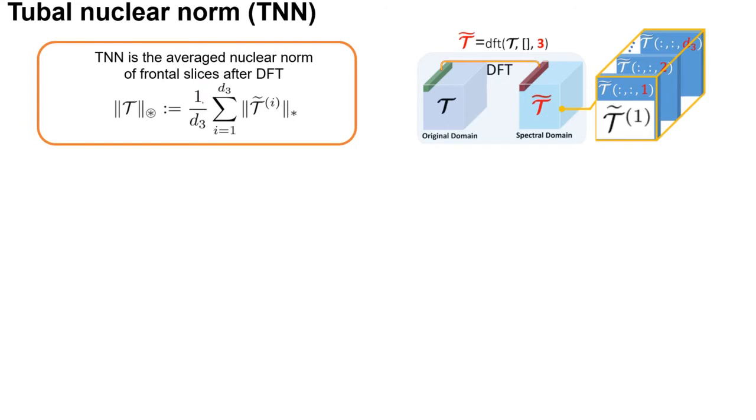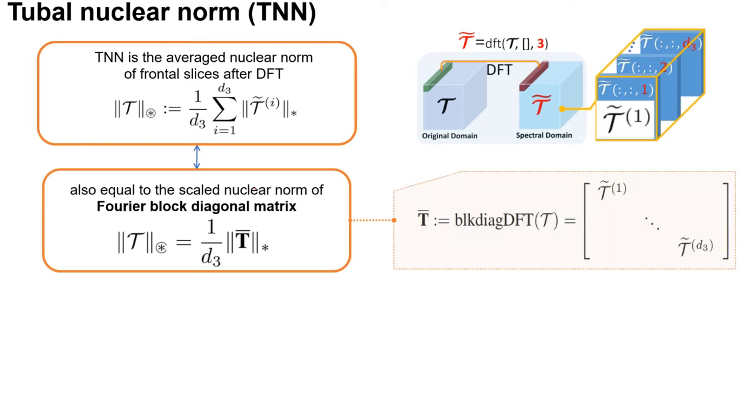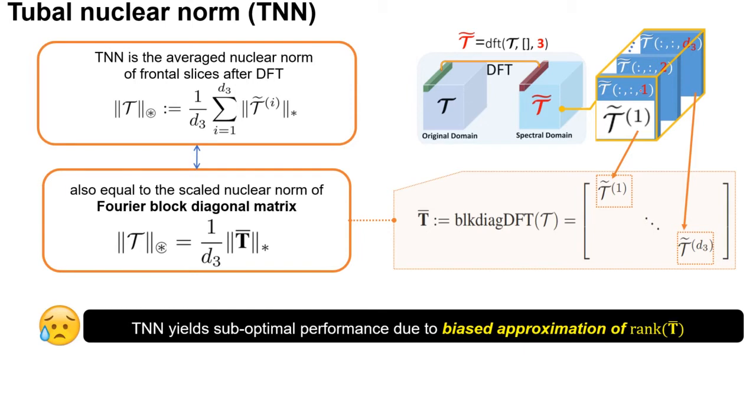Then, the averaged nuclear norm of frontal slices of T L T in this way is defined to be the TNN. TNN is also equal to the scaled nuclear norm of the Fourier block diagonal matrix denoted by T bar. The Fourier block diagonal matrix is defined as the block diagonal matrix whose block diagonal submatrices come from the frontal slices of the Fourier tensor. However, TNN yields suboptimal performance due to the biased approximation of rank T bar.